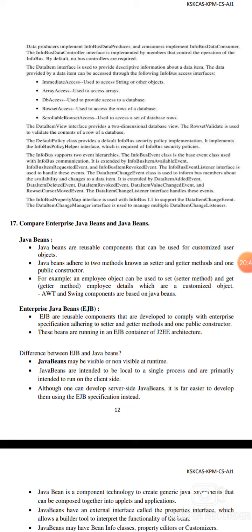The InfoBus supports two event hierarchies. The InfoBusEvent class is the base class used for InfoBus communication. The DataItemChangeEvent is used to inform the bus members of availability changes of the items, extended in the DataItemAddedEvent and related events.